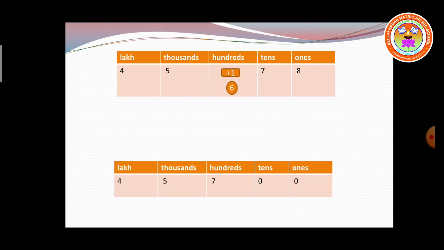See, on the right hand side of the 6 is 7. So 7 is greater than 5. I've added plus 1 in the hundreds place value. So now 6 has changed into 7. The remaining 2 digits have changed to zeros. So what will be the result now? 45,700. Children, it's a very easy problem.